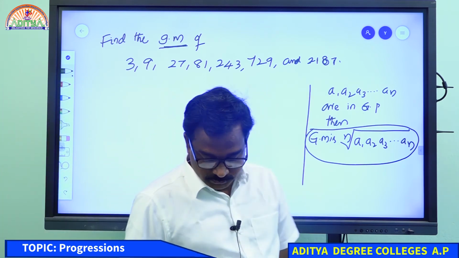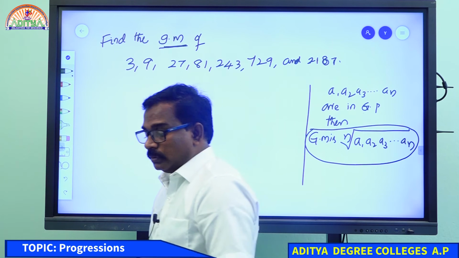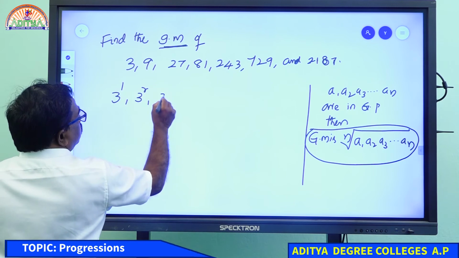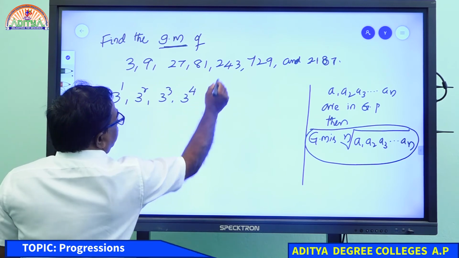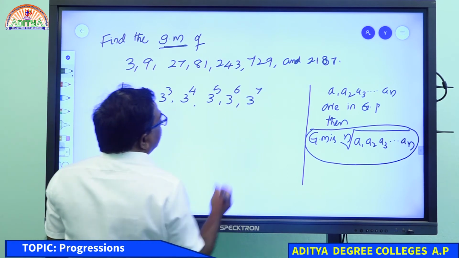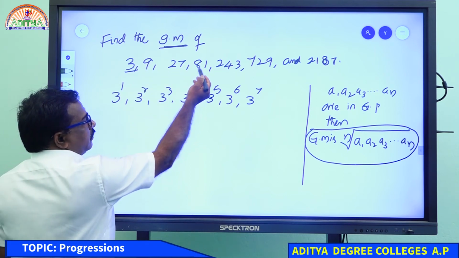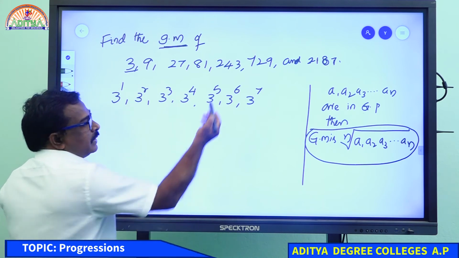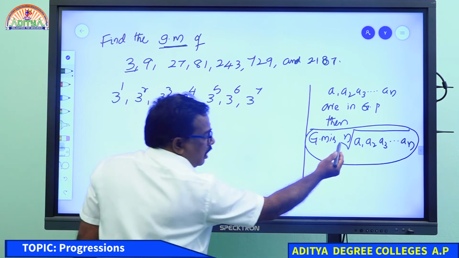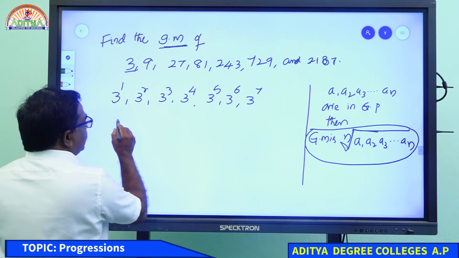What is the answer here? So this is 3 power 1, 3 square, 3 cube, 3 power 4, 3 power 5, 3 power 6, 3 power 7. If you write 3 power 1, 9 is 3 square, 27 is 3 cube, 81 is 3 power 4, 243 is 3 power 5, 729 is 3 power 6, 2187 is 3 power 7. Nth root of the product of all the numbers: 1, 2, 3, 4, 5, 6, 7.